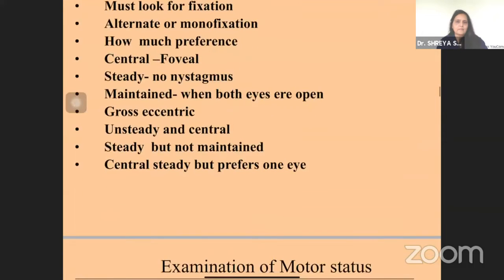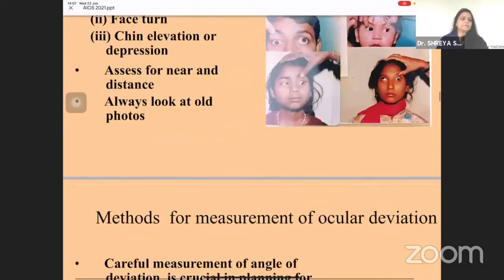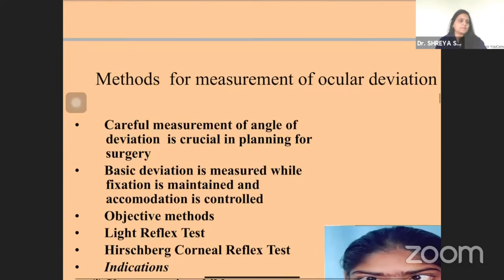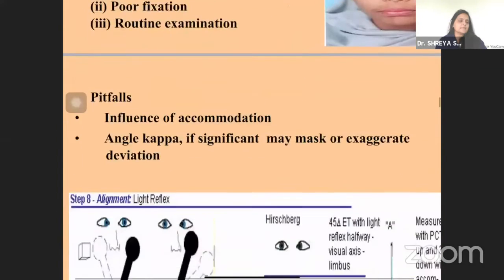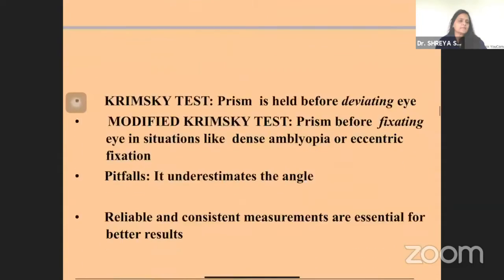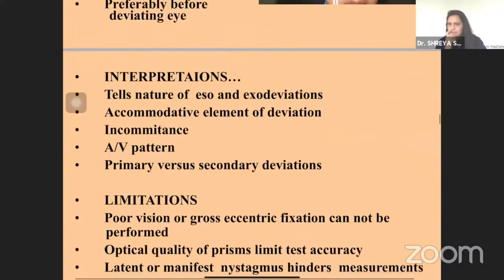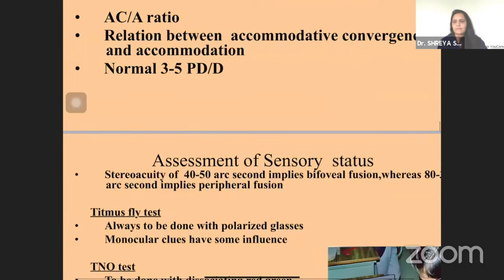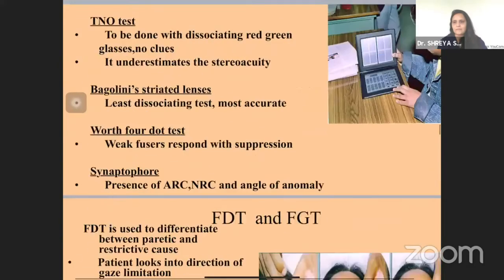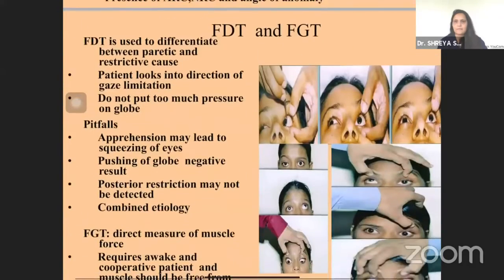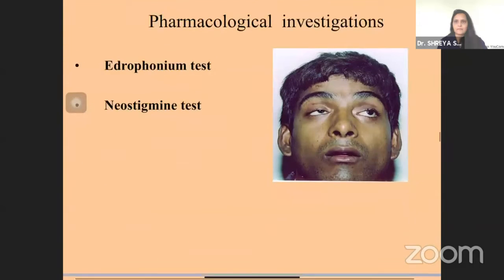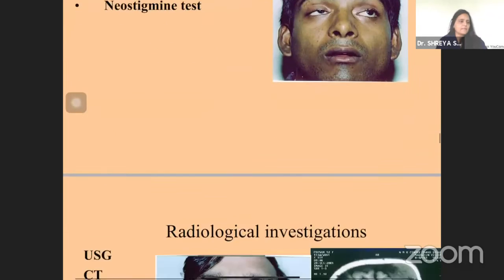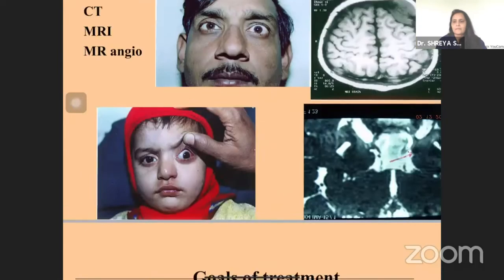Must look for any eccentric fixation. And the method of measurement has already been stressed by Dr. Arun Samprithi. We must do the AC/A ratio, near point of convergence, and we must assess the sensory status. FDT and FGT should be done. Pharmacological investigation should be done if we are suspecting myasthenia. Radiological investigation should be done.